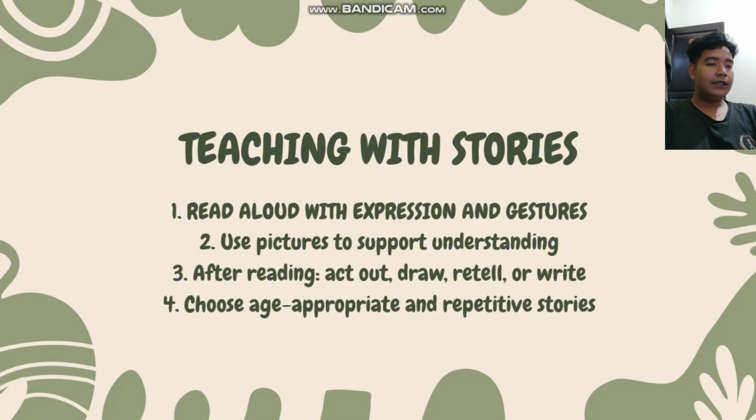And then the last one is teaching with stories. Number one is read aloud with expression and gesture. Second one is use pictures to support understanding. Number three, after reading, you have to act out, draw, retell, or write. And the fourth one is choose age-appropriate and repetitive stories.